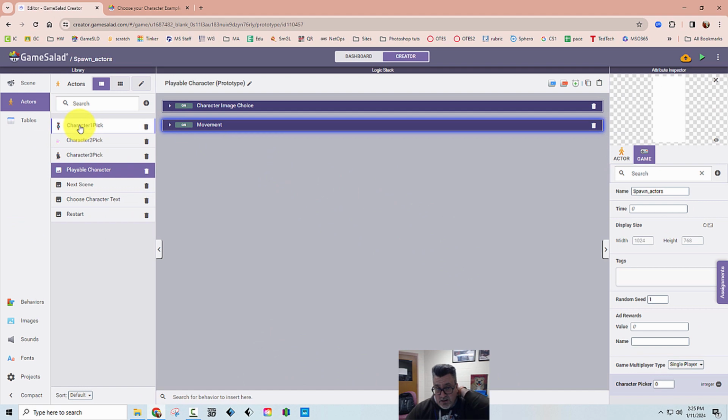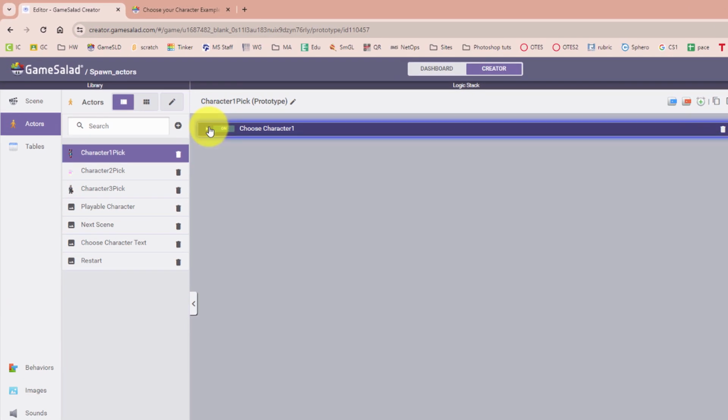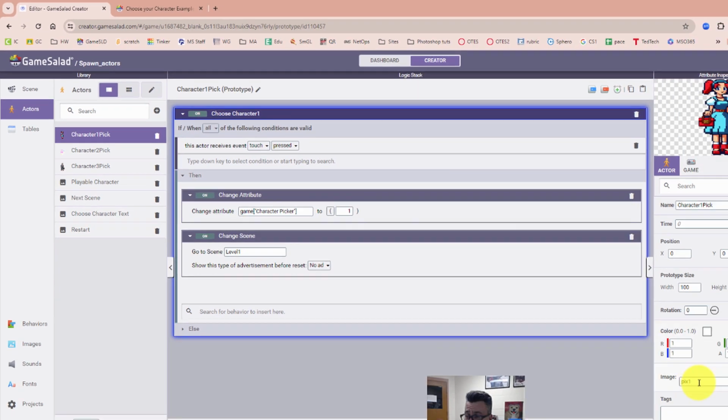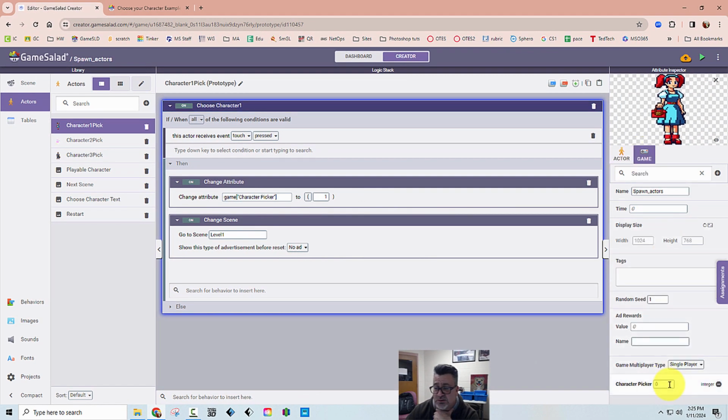So let's take a look at character 1. Again, this is the character that's on the choose your character screen. This is not the actor that's on the gameplay screen. The code simply says, if touch pressed, then change attribute game.characterPicker to 1. So that's this game attribute, changed from 0 to 1. And then go to the scene, so just go to the scene to start the game.